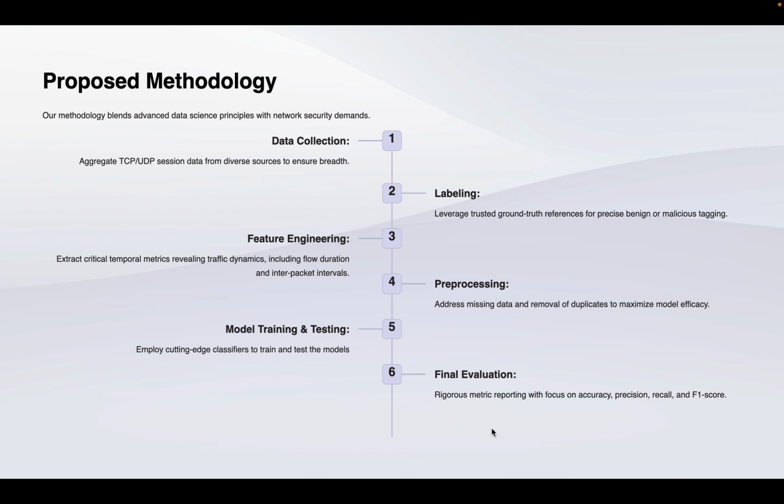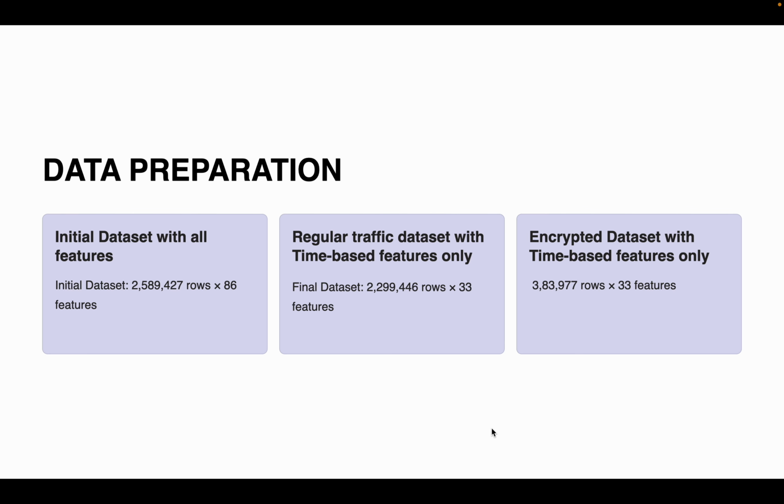As part of pre-processing, we have removed duplicates and handled missing values to enhance data quality. With respect to model training and testing, we have deployed various classifiers, including tree-based and linear models, to learn from time-based metrics. And finally, we have evaluated our model to measure performance metrics such as accuracy, precision, recall, F1 score, and AUC. We will now move ahead with the data preparation stage, and it will be taken care of by Ketki.